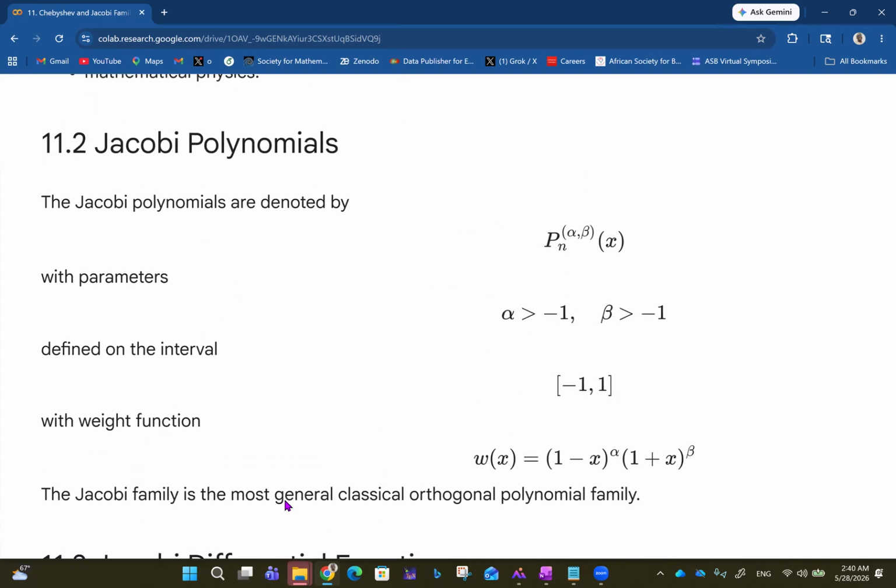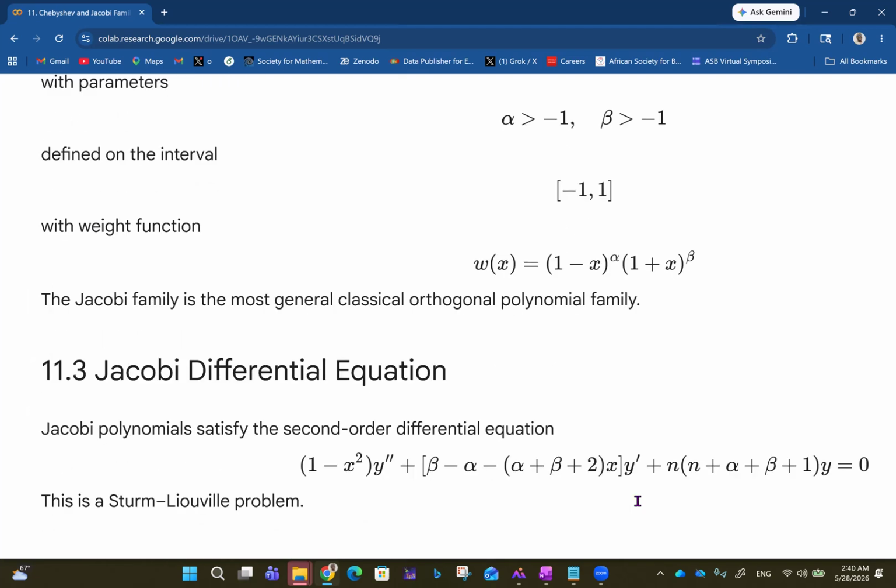The Jacobi polynomials are denoted by P_n^(α,β)(x) with parameters α bigger than -1 and β bigger than -1, also defined on the closed interval -1 to 1, with weight function w(x) equals (1 - x)^α (1 + x)^β. So the Jacobi family is the most general classical orthogonal polynomial family.